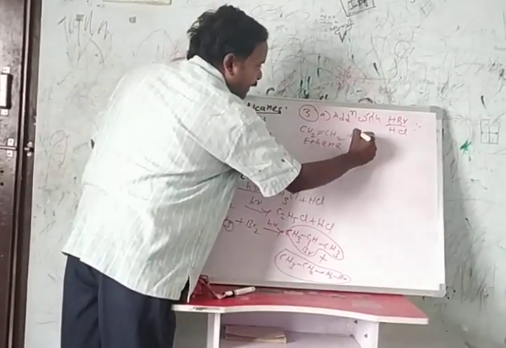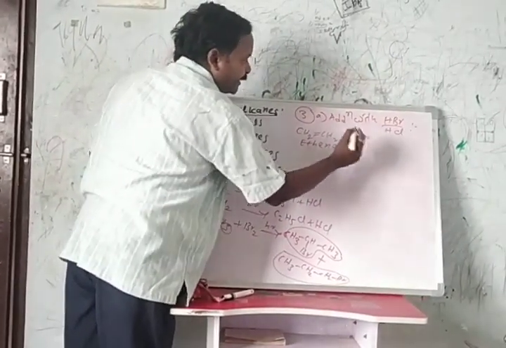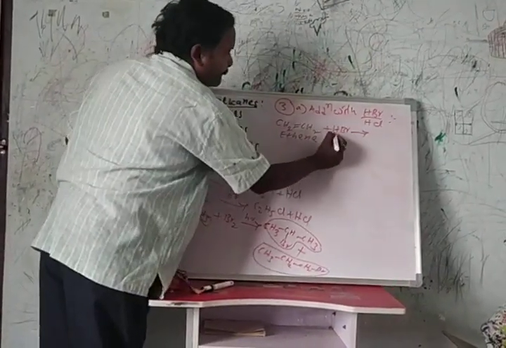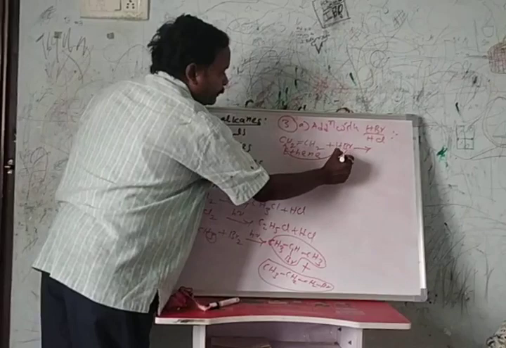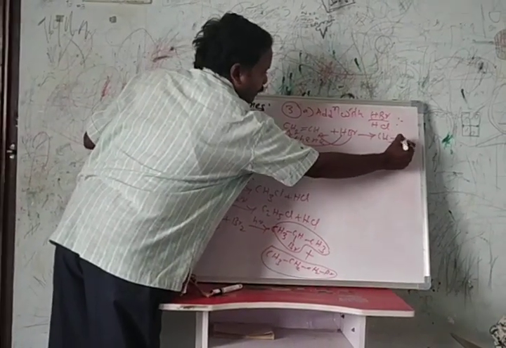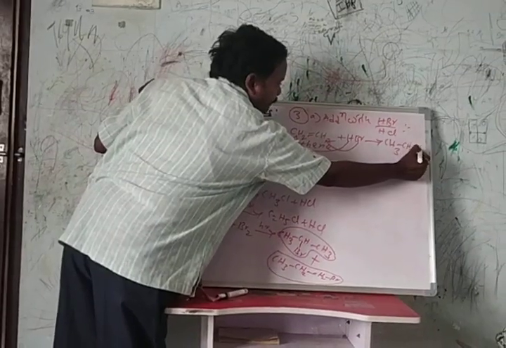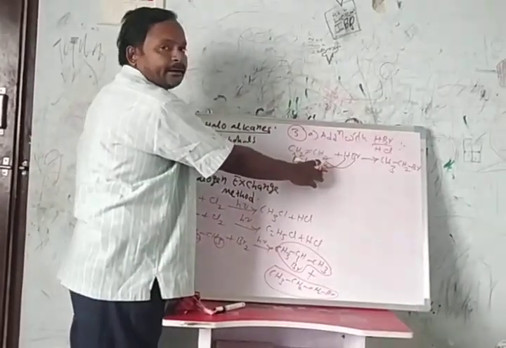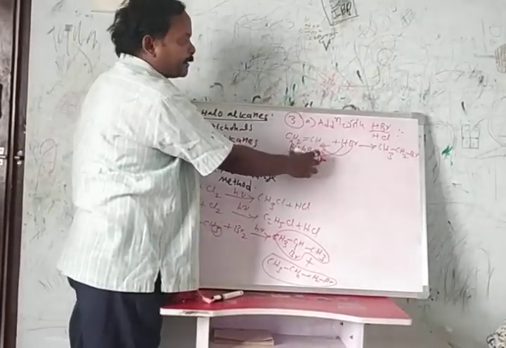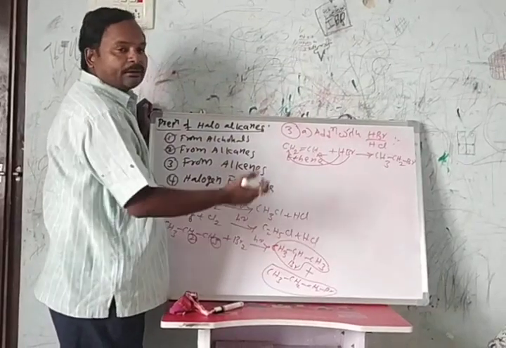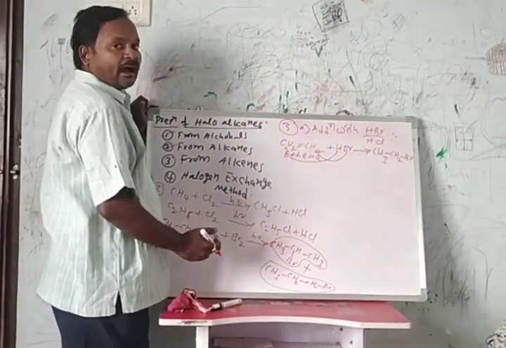When ethene reacts with hydrobromic acid, hydrogen is added here, bromine is added here, and we get one simple molecule, CH3CH2Br, ethyl bromide. Ethene is a symmetrical alkene, so we get one molecule by the addition with HBr.